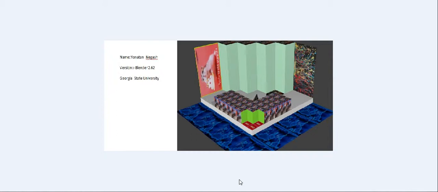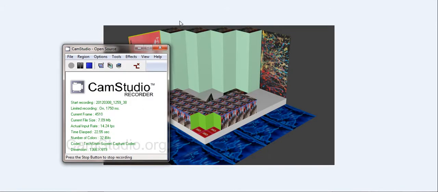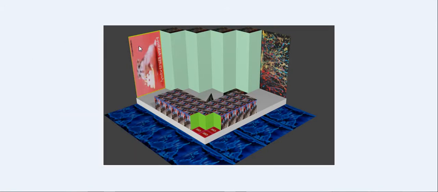Today I am presenting my objects from a plane. I am using Blender version 2.6. I'm from Georgia State University, from the computer animation class. This was my final assignment, final objectives.